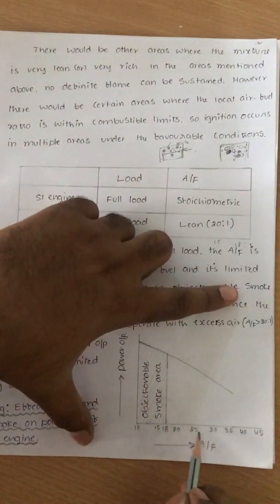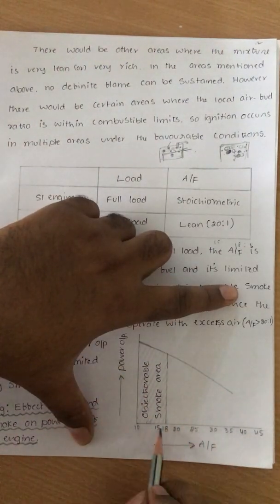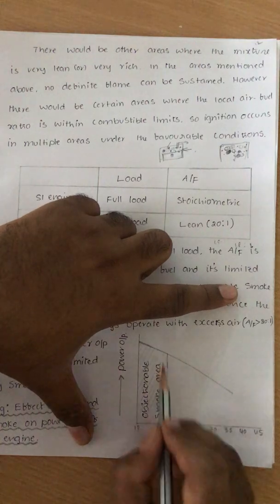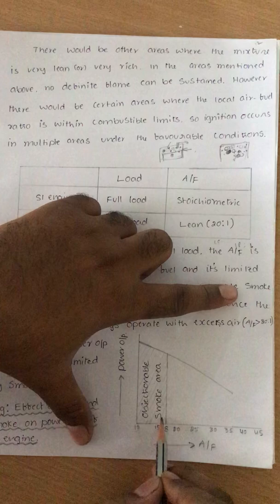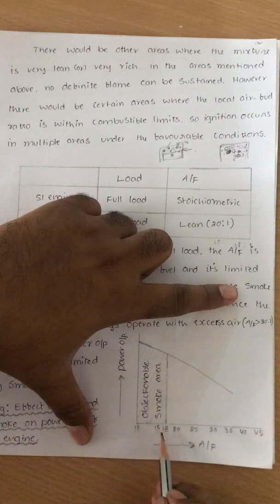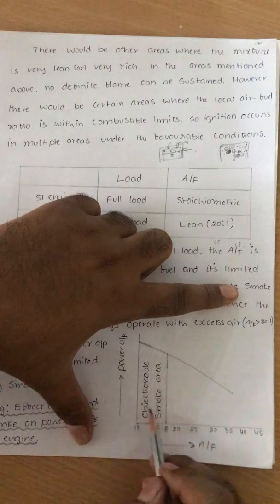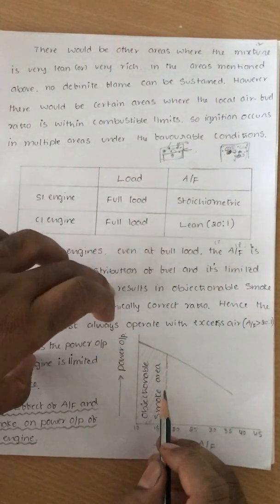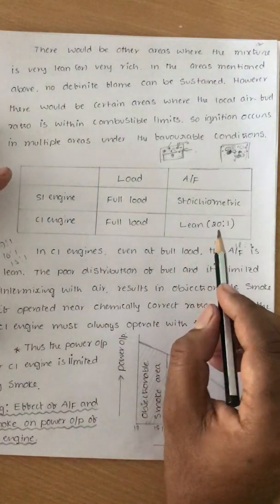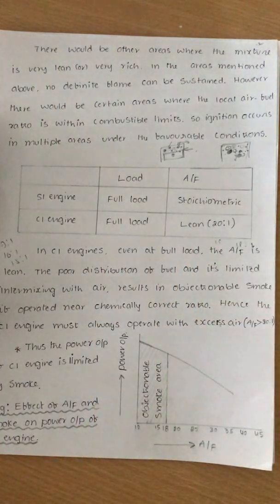If I reduce the air fuel ratio, that means towards a rich mixture, the power increases, but this is the objectionable smoke area. This area is giving more smoke. After reaching 18:1, if I come towards the chemically correct ratio, the smoke is very, very high. So the air fuel ratio is restricted by smoke, and the power output is restricted by the smoke. Thank you very much.